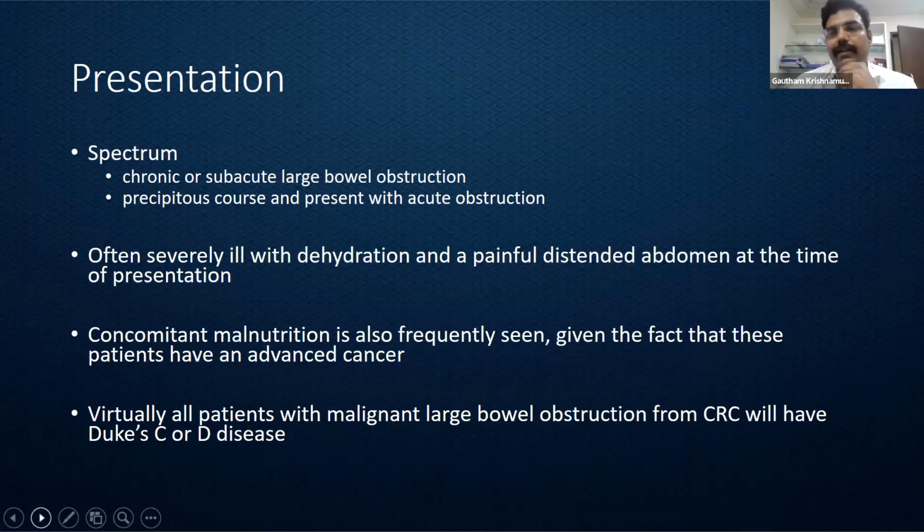The second category of these individuals are most likely to be severely dehydrated. They'll have a distended abdomen at the time of presentation. And given the cachectic nature of the malignancy, they are also likely to have concomitant malnutrition. If it's severe, we will have to suspect an advanced stage of the disease. Generally, lesions which cause obstruction are likely to be Duke C or Duke D.